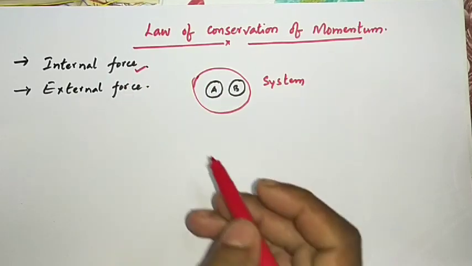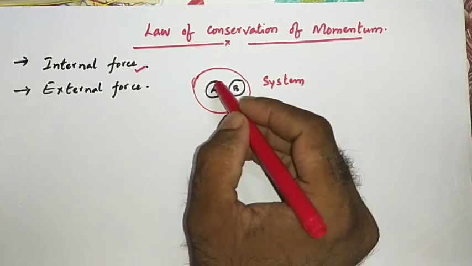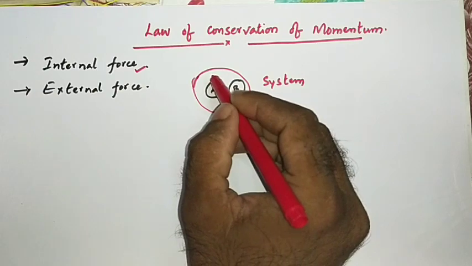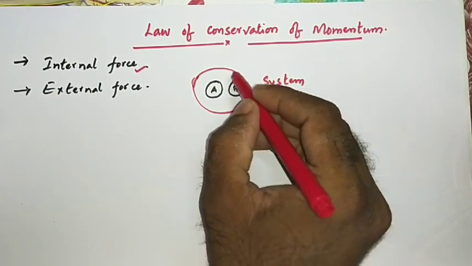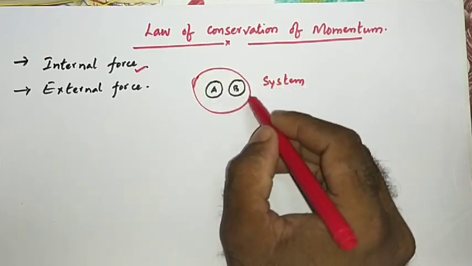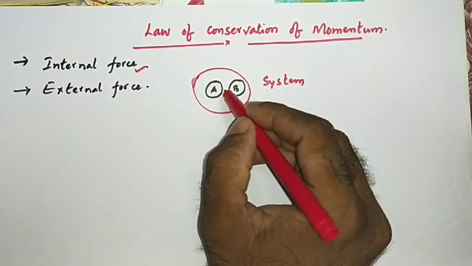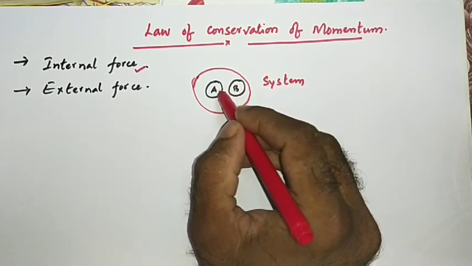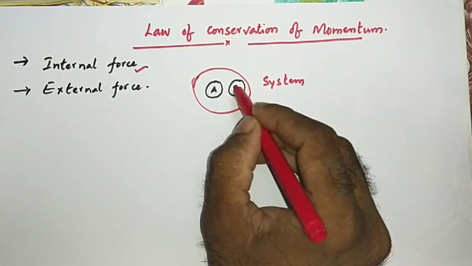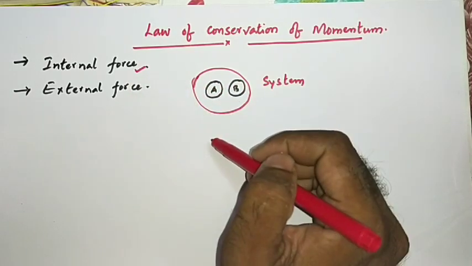So how to define this internal force? The forces of interaction between bodies composing a system are called internal forces. These two objects I am considering as our system. So the forces which are interacting between the two bodies, those forces are called internal forces.